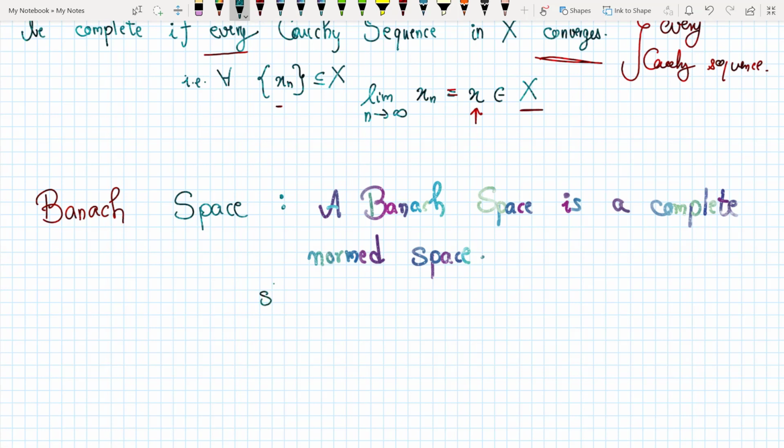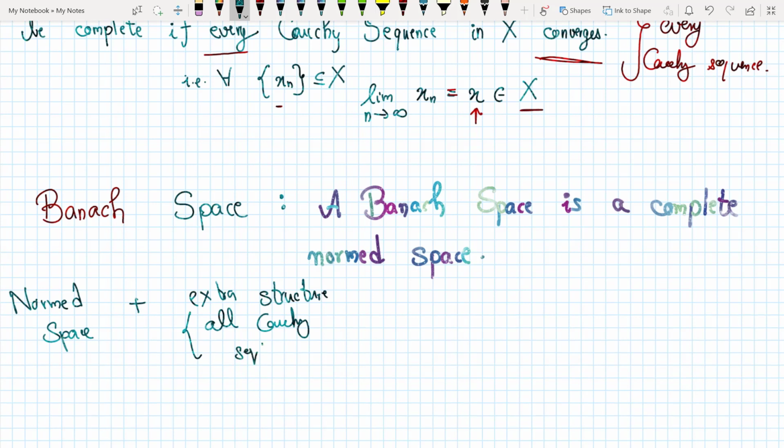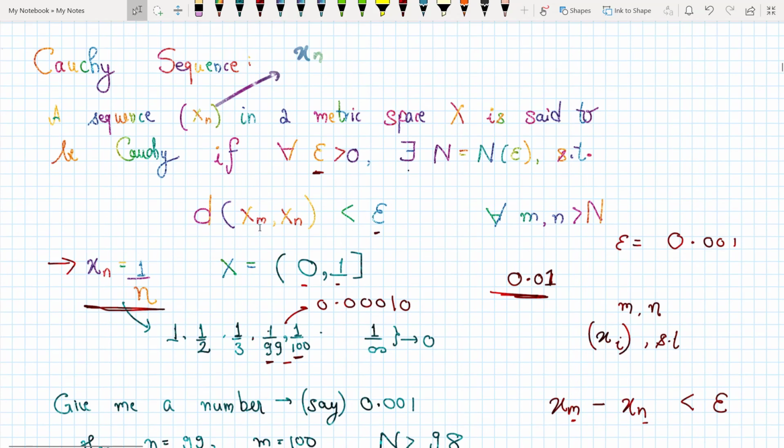So this extra structure, that I take a norm space, and there is another property that goes as follows, that all Cauchy sequences converge, then I have a Banach space. So that's the essential idea between Cauchy sequences, Banach space, and complete metric space.